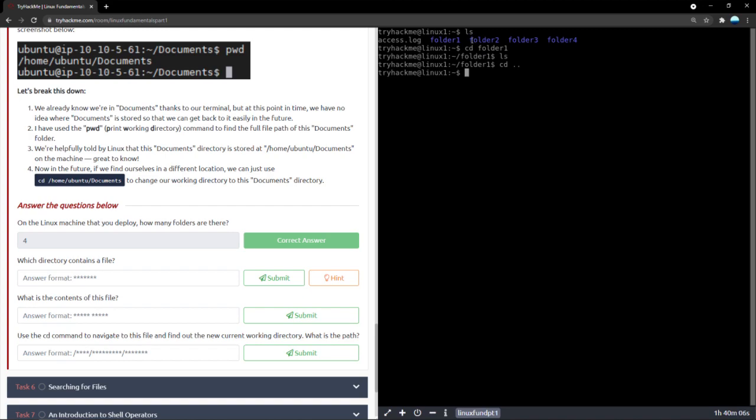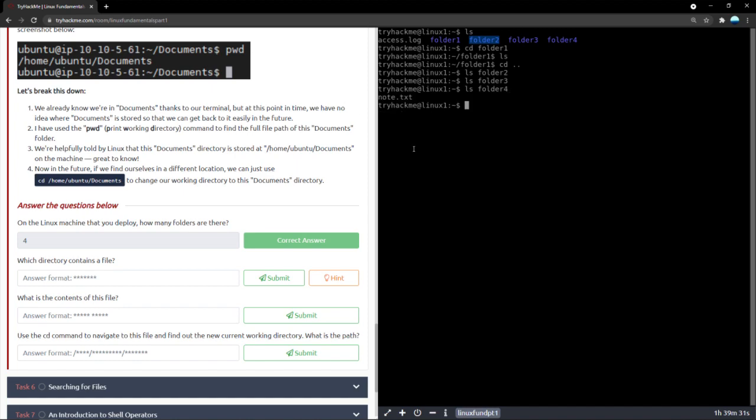Now, if you wanted to see what is there in folder 2, you can also remember that we can just ls directly the name. We don't have to go inside the folder. So let's try that now. ls folder 2. There is nothing inside it. So it returned nothing. Now let's check ls folder 3. There is nothing inside this as well. Now let's check ls folder 4. ls means list. List whatever is there in folder 4. There is something called note.txt.